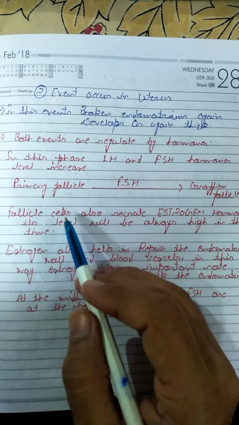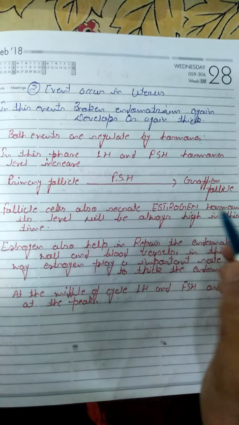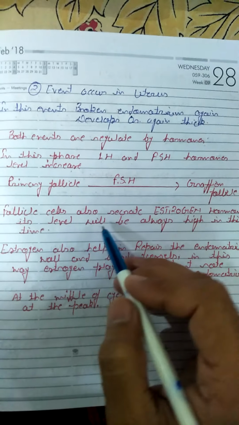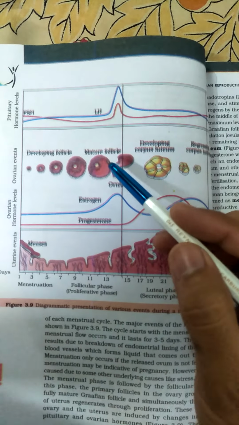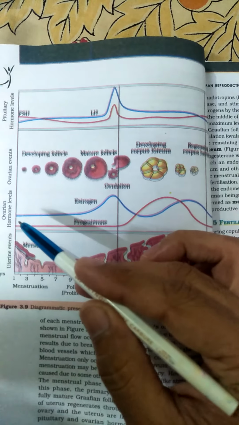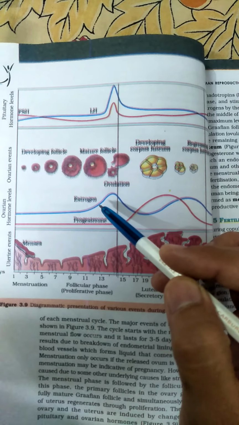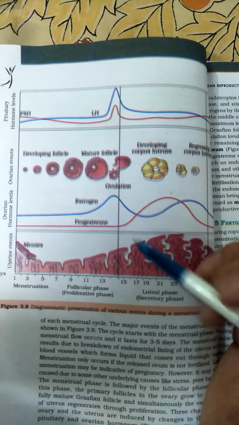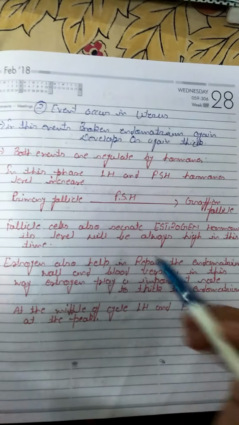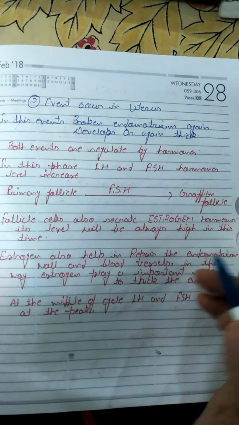And follicle cells also secrete a specific hormone known as estrogen. Its level will always be high at this time. Look, according to the NCERT, this is the Graafian follicle, and this is the estrogen level. Now the estrogen level will increase. This is the most important thing related to the follicular phase. Estrogen level will increase, remember it. So follicular cells also secrete estrogen, and its level is always high at this time.